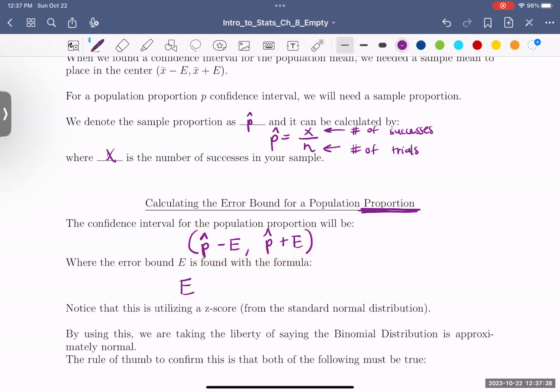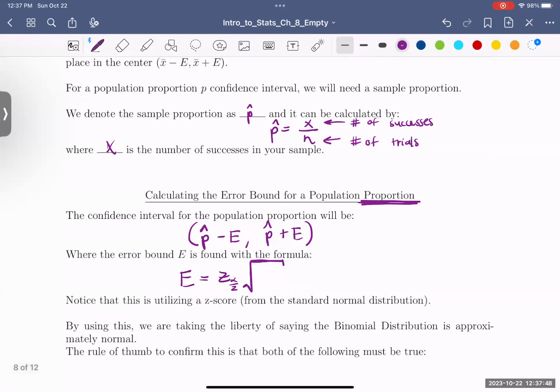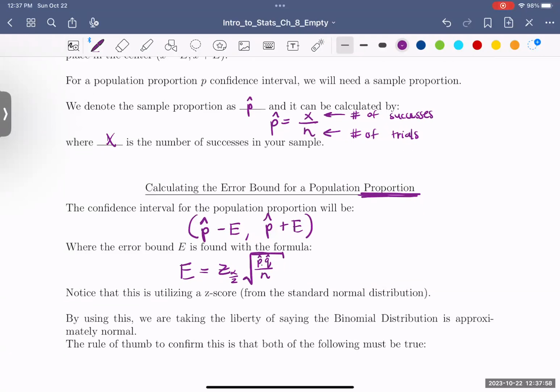The error bound formula is going to use a z-score, similar to how we did it earlier, but there's no standard deviation here. Instead of multiplying by the standard deviation over the square root of n, we have a full square root. Notice that's a really tall square root. Everything I write is inside the square root: p hat times q hat, over n. That's a product when they're written next to each other like that. P hat times q hat, divided by n.